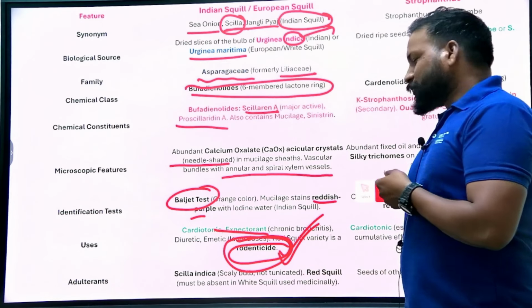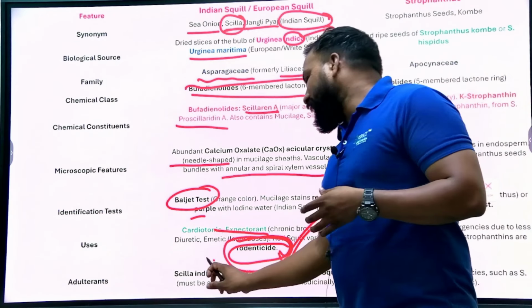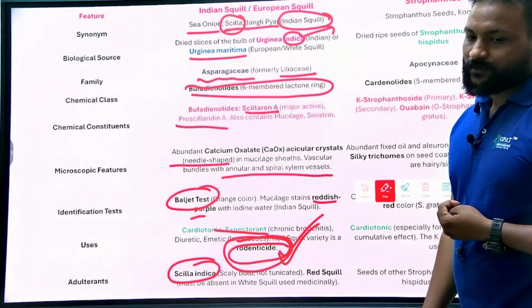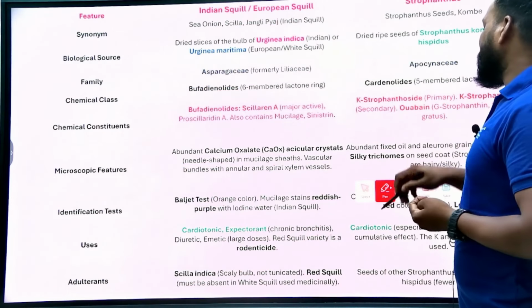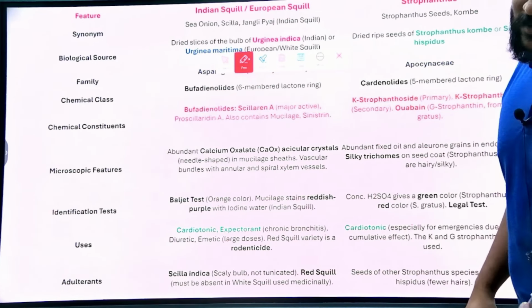Do remember, it uses a rodenticide. Adults are Scilla indica, Urginea indica, or red squill. So that's about squill, and now moving to the strophanthus.